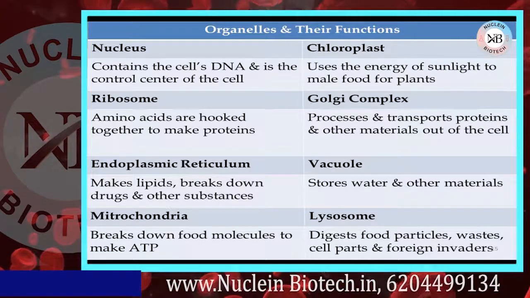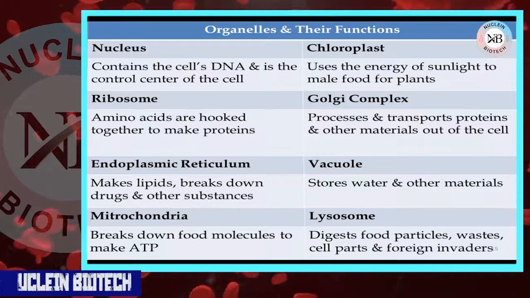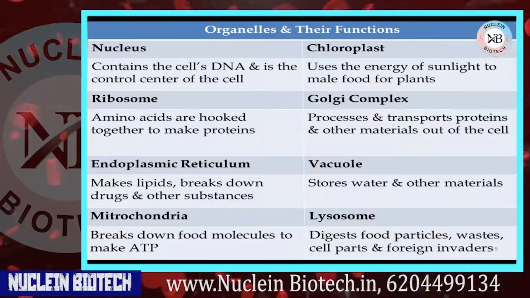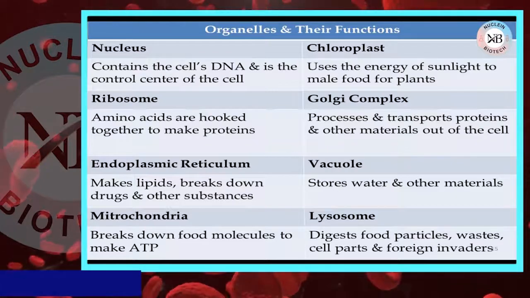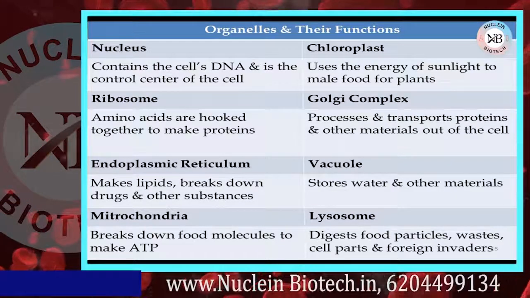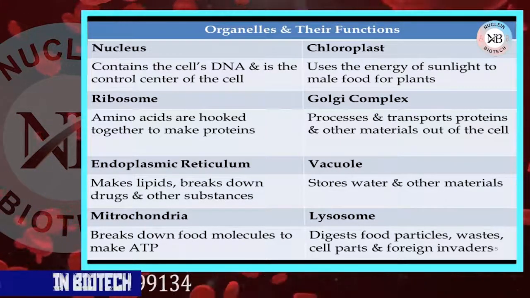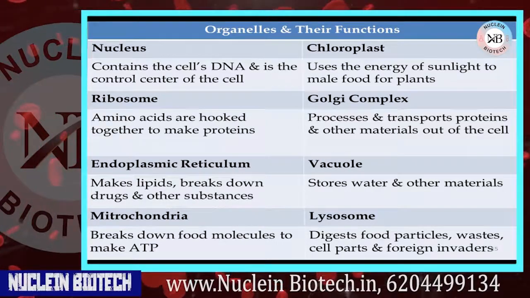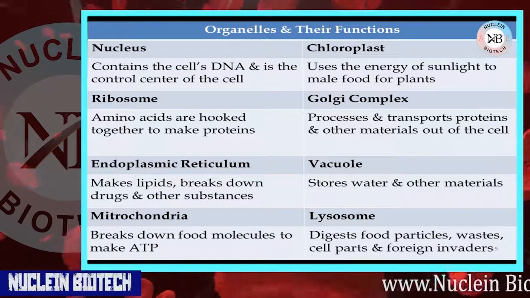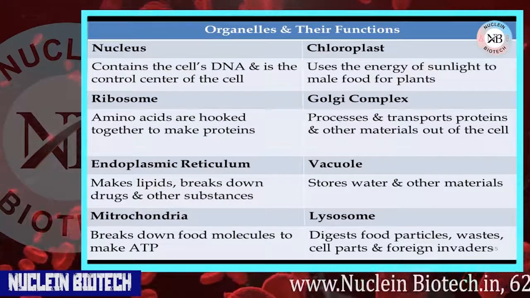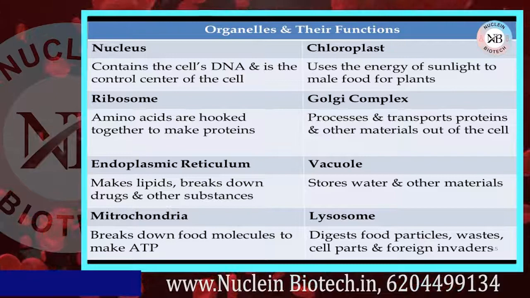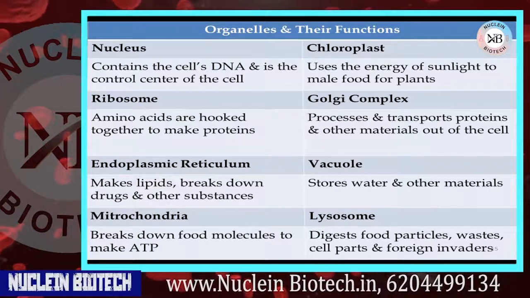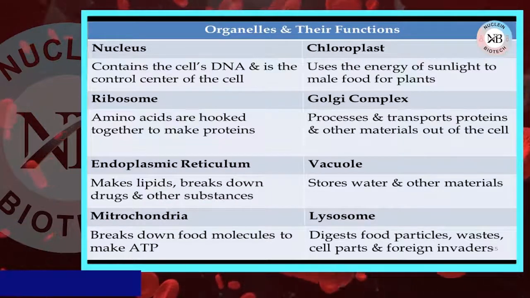Organelles and their functions. First of all, the nucleus. The nucleus contains the cell's DNA and is the control center of the cell. Now, ribosomes: amino acids are hooked together to make proteins. The endoplasmic reticulum makes lipids and breaks down drugs and other substances. Mitochondria break down food molecules to make ATP. Now, chloroplasts use the energy of sunlight to make food for plants.